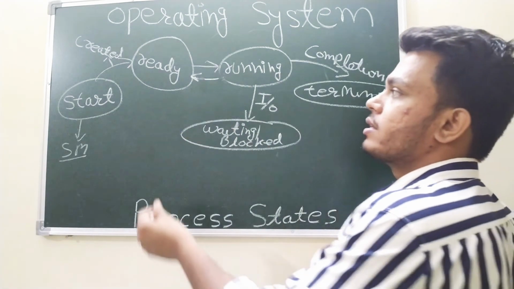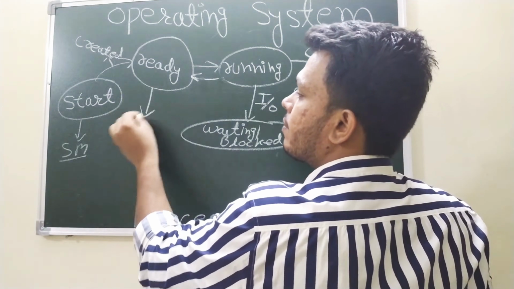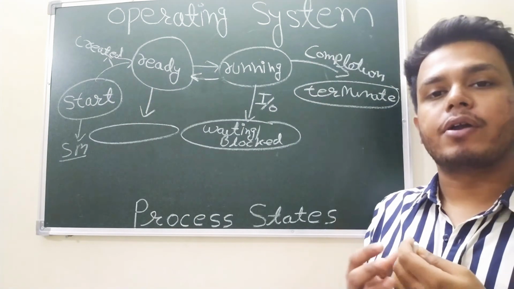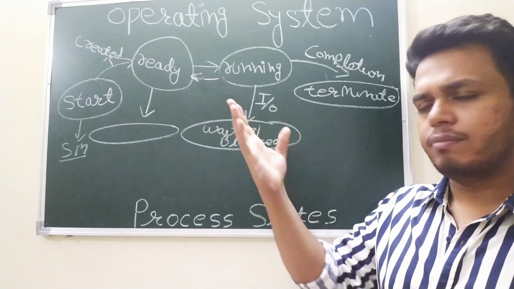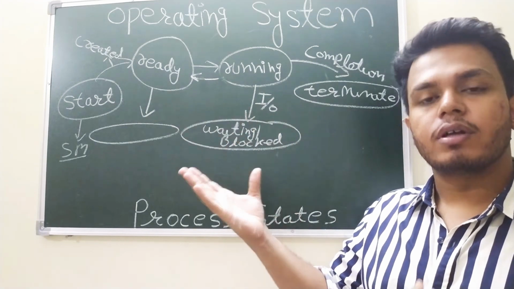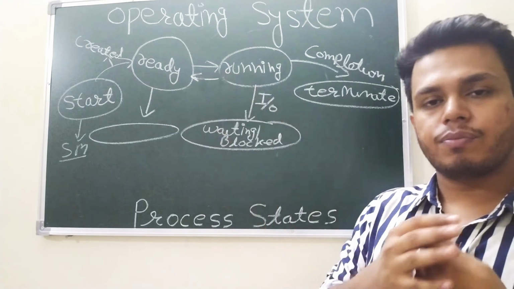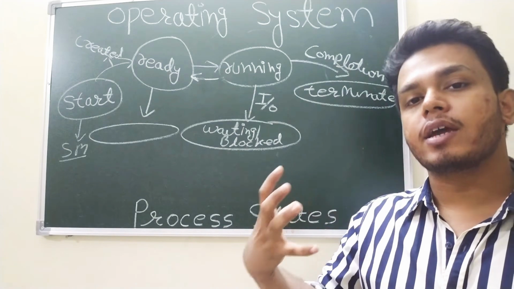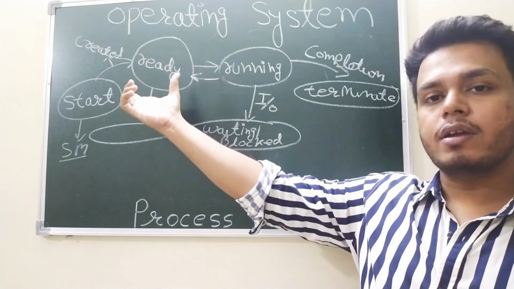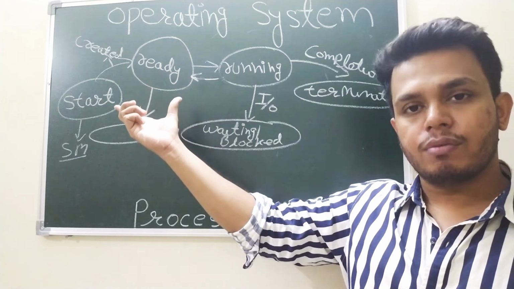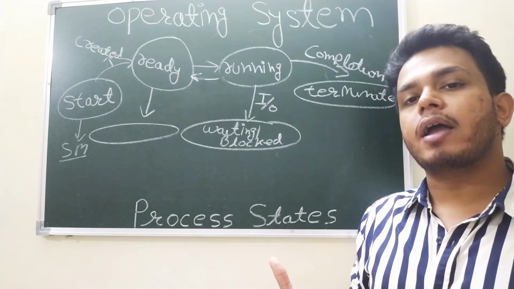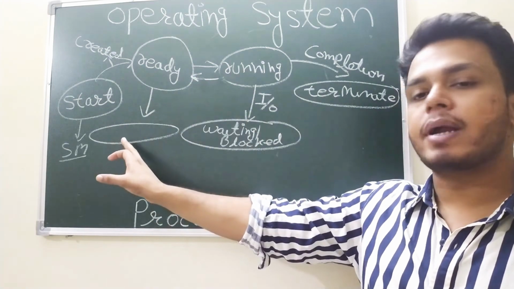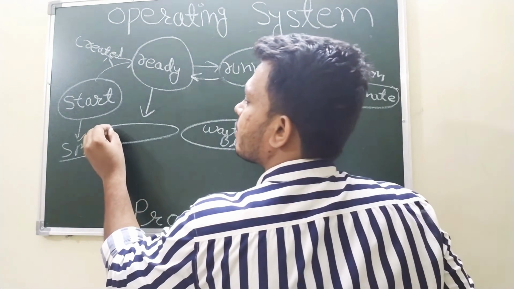Operating system will simply swap out some processes which are having the lower priority, right? As we know, in a multi-programming scenario, there can be multiple processes in the ready queue, and we want to achieve a higher degree of multi-programming, so we try to fill the ready queue, right? And in case some high priority process comes, we simply swap out some lower priority process to the suspended list.